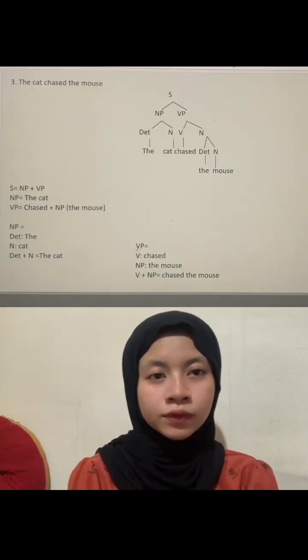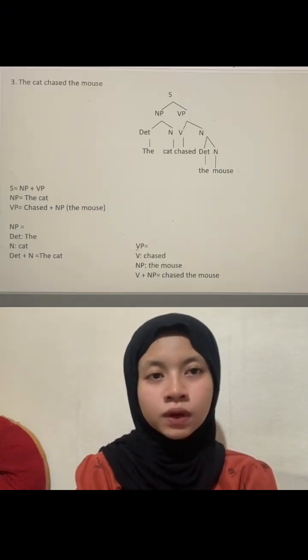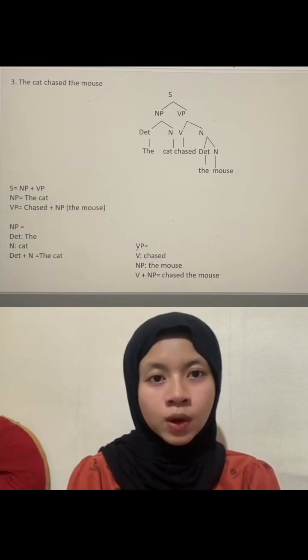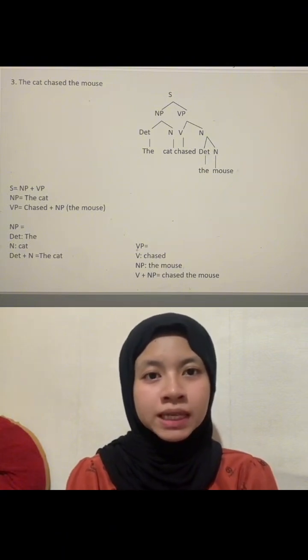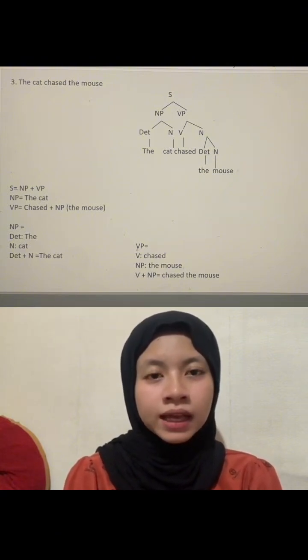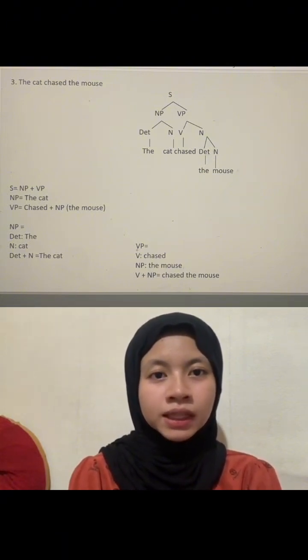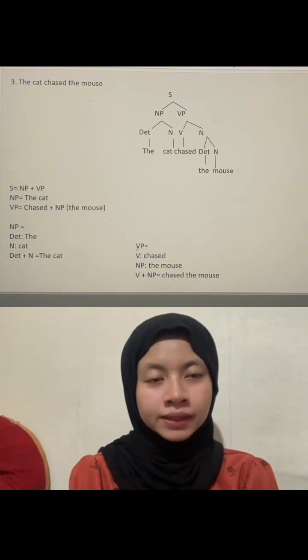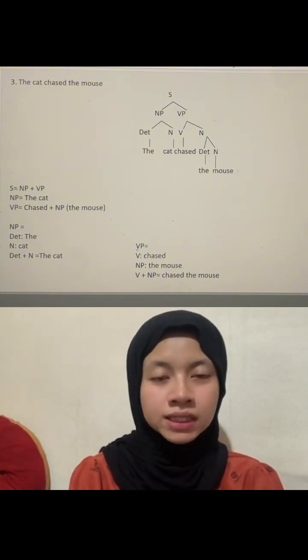Number 3, example of diagram. The cat chased the mouse. Sentence equals NP plus VP, which means the sentence is made up of a noun phrase or NP and a verb phrase or VP. NP equals the cat.